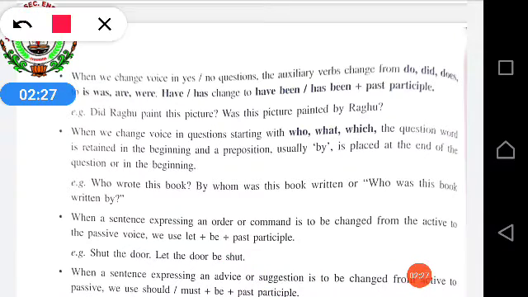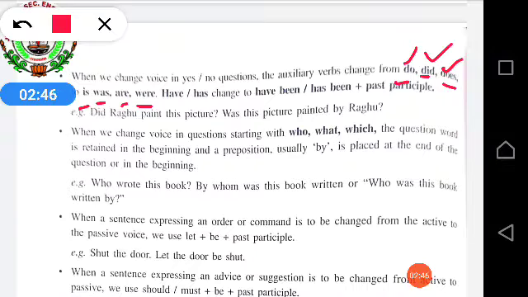That is, if in active voice do, did, does is given, it will change into is, was, are, were. Do we use for plural and present tense, did for past tense, does for singular present tense.